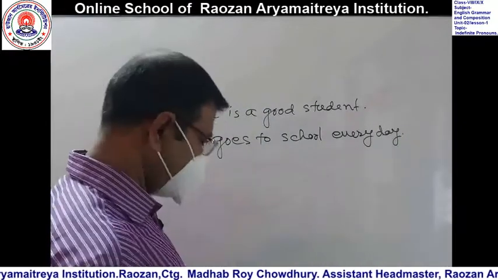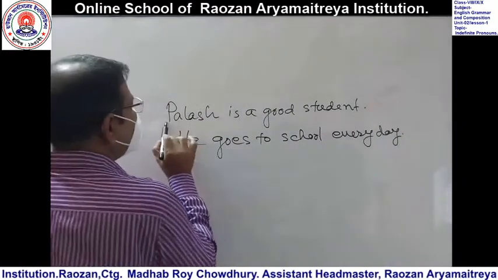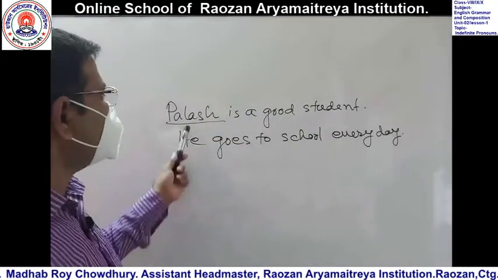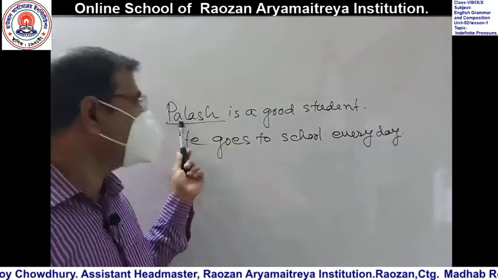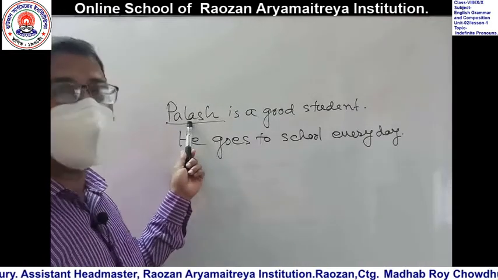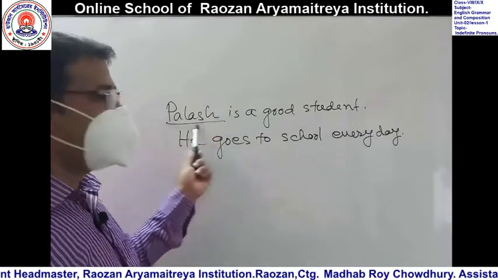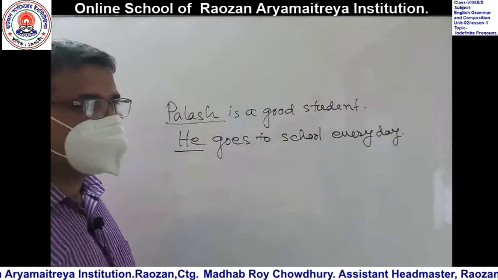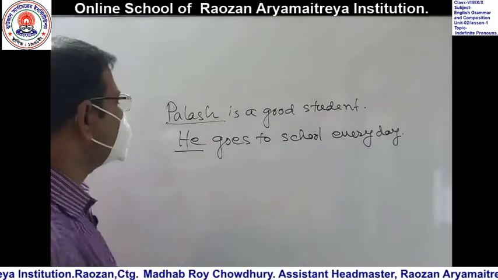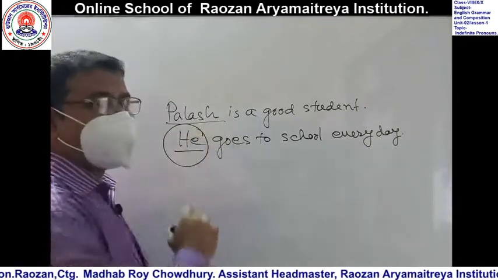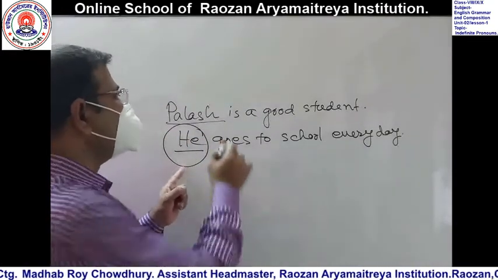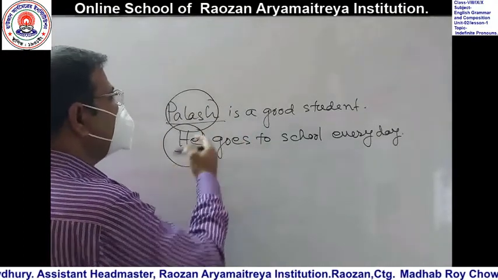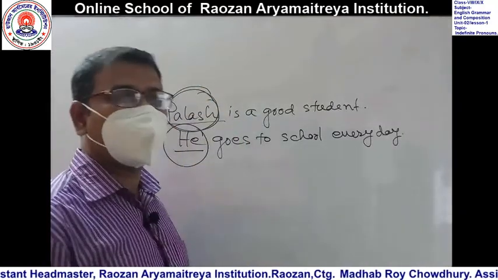Okay, dear learners, have a look. What is the name of this part of speech? This we call noun, because this is a naming word. Now come to this word, he. What is this? This is a pronoun. So what is a pronoun? A pronoun is a word used instead of a noun or noun equivalent.